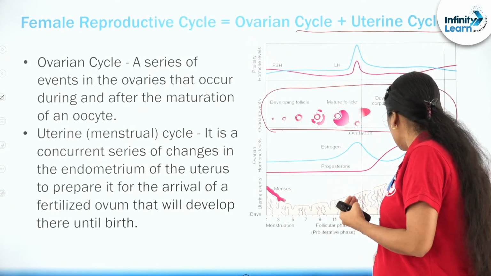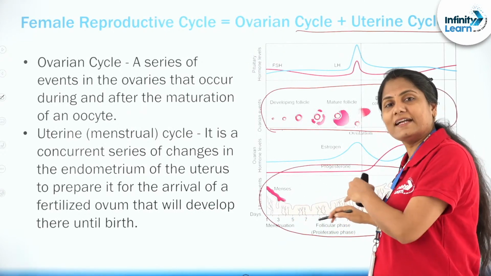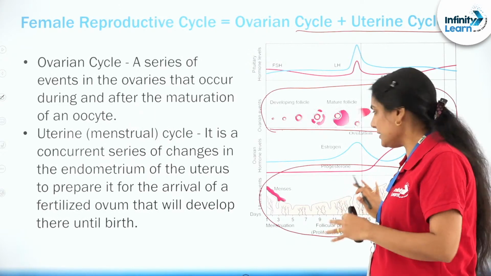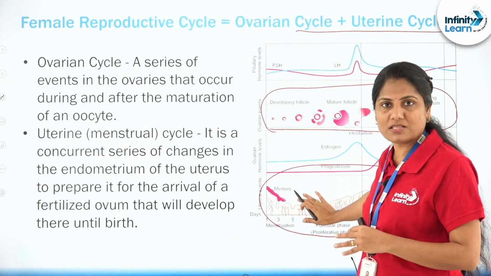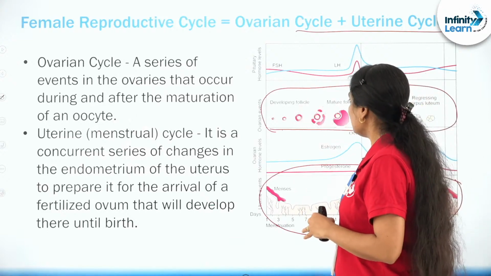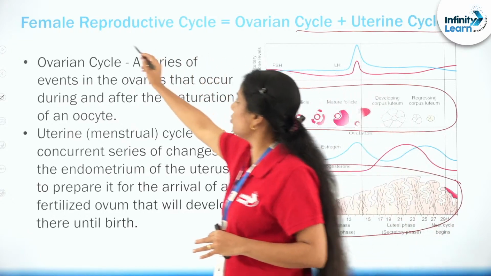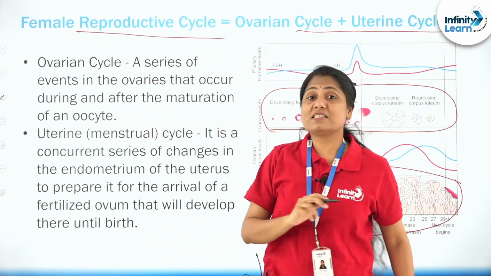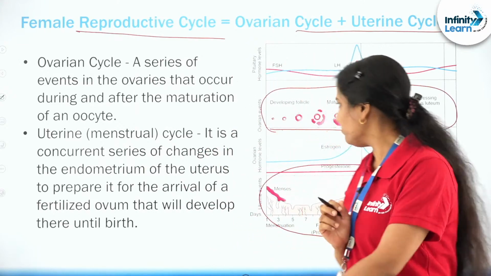And what's happening in the uterus, on the other hand, the endometrium is sloughed off and shed, and again it is being rebuilt, right? So the events that are occurring in the uterus is the uterine cycle. Events occurring in the ovary is what is called the ovarian cycle. A combination of these two is what we are referring to as the female reproductive cycle, right?